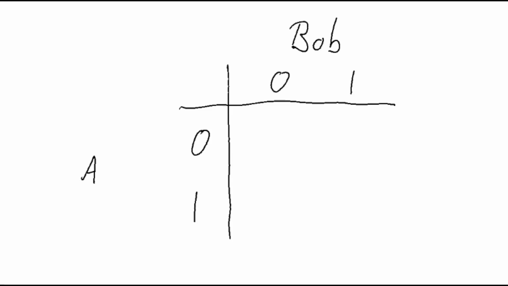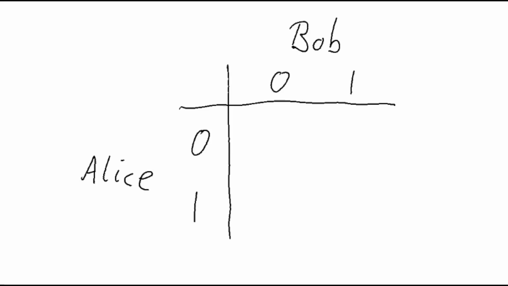As a running example for today, I want to implement a little game played between Alice and Bob. It's a bit like rock, paper, scissors, but even simpler because there are only two options. So Alice and Bob both have two options. They can either play 0 or 1.